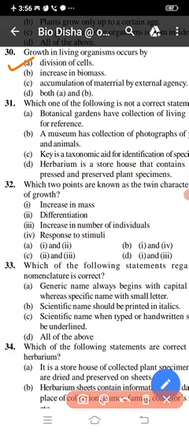In unicellular organisms, increase in the cytoplasm or increase in biomass, or even in multicellular organisms, increase in biomass is considered as growth. Both are right. And we have to check the third one before taking the right answer as D.